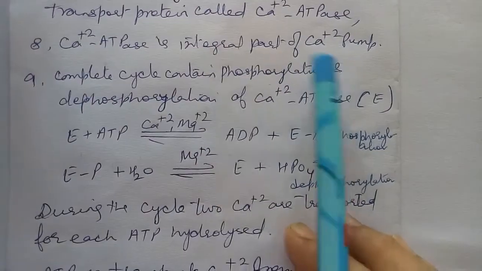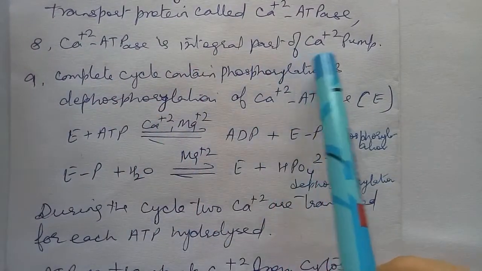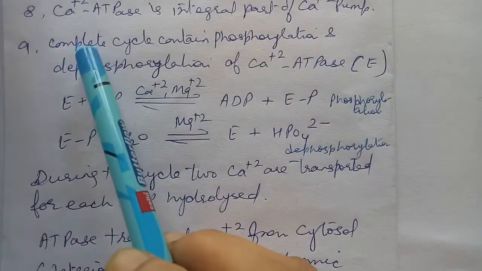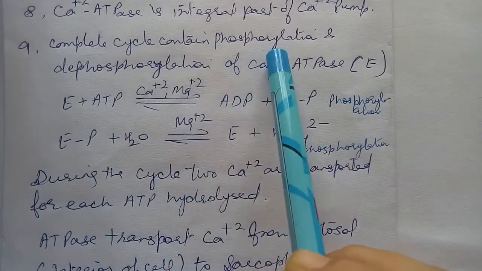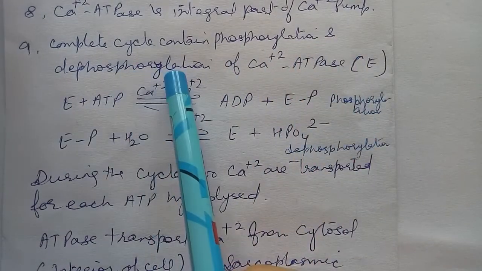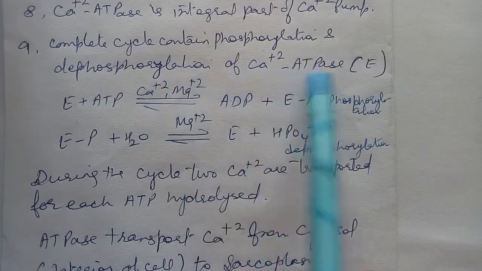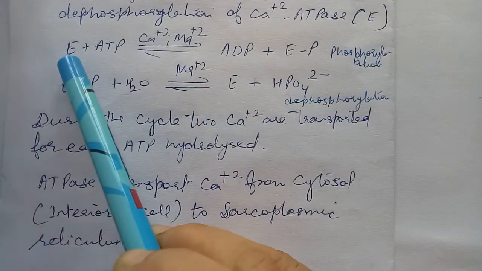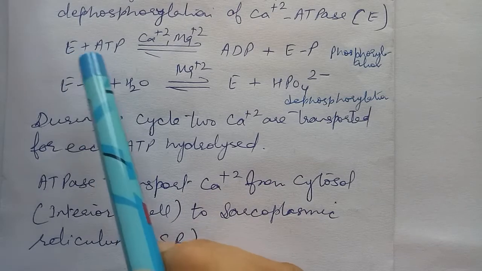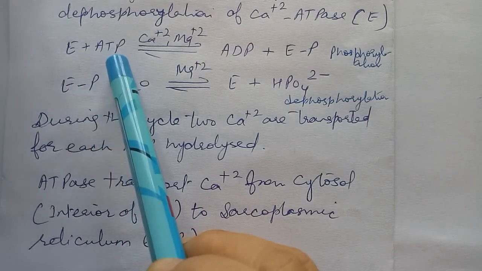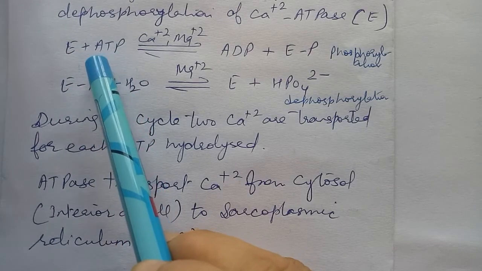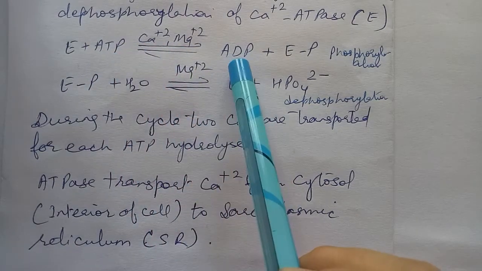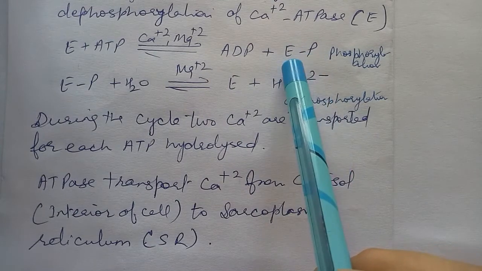So this calcium ATPase is an integral part of the calcium pump, and how it works is like this. The complete cycle contains phosphorylation and dephosphorylation of calcium ATPase. How it works, you can see here. This is the protein part of the ATPase, E, and this combines with ATP, the energy-rich molecule adenosine triphosphate. In the presence of calcium and magnesium, it changes to ADP, and the phosphorylation of E takes place.